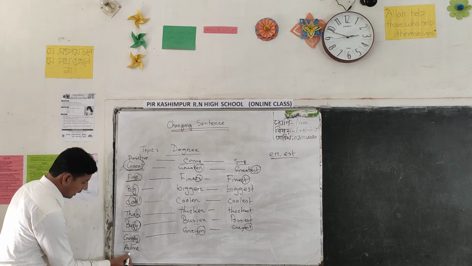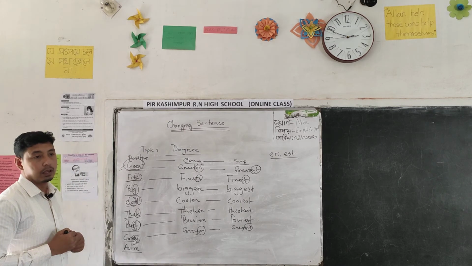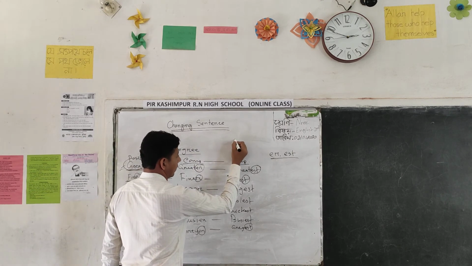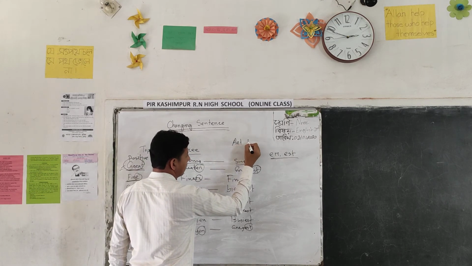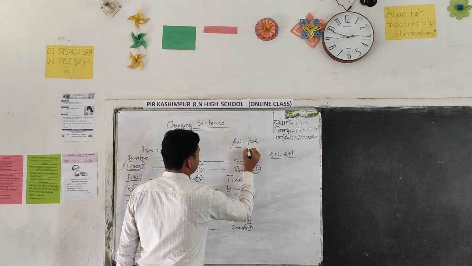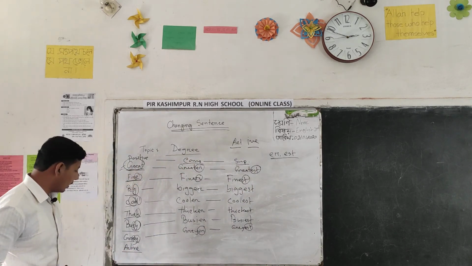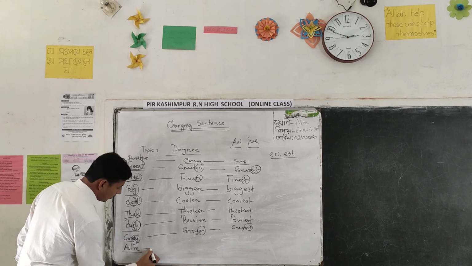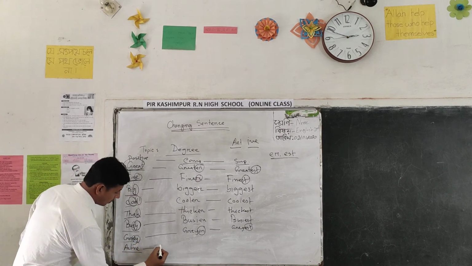In the last word, how many syllables are there? Active. Two syllables. In two syllables we can change by adding more and most.